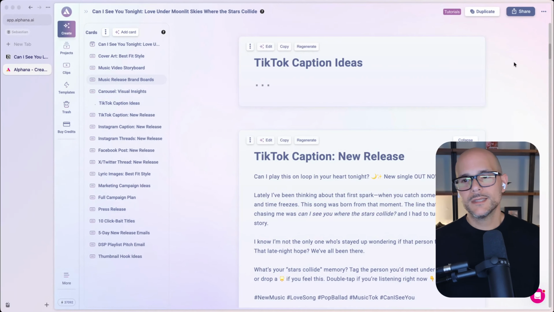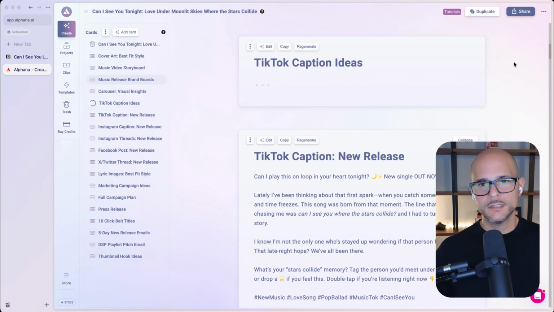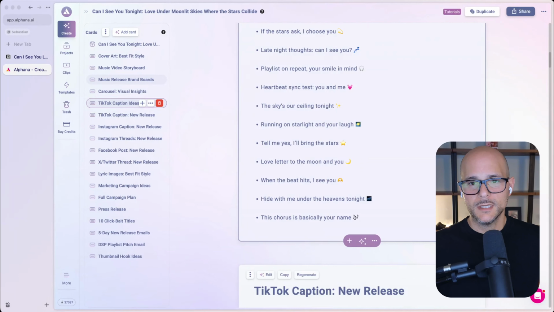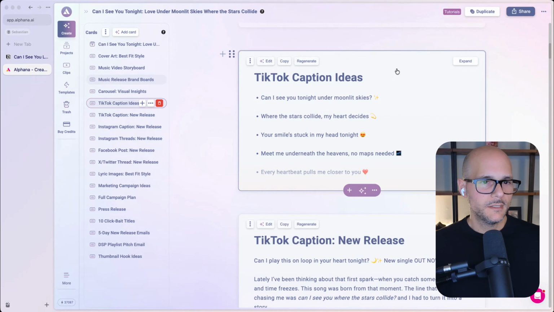So now, instead of generating 5 TikTok caption ideas, it's going to generate for me 30. And so not everything gives you 30 out of the box. Sometimes it does, sometimes it doesn't. It just depends on the type of content you're creating, but that's all customizable. And here we go. Now I have 30 individual caption ideas that I can use for TikTok. See that? So I got TikTok captions.